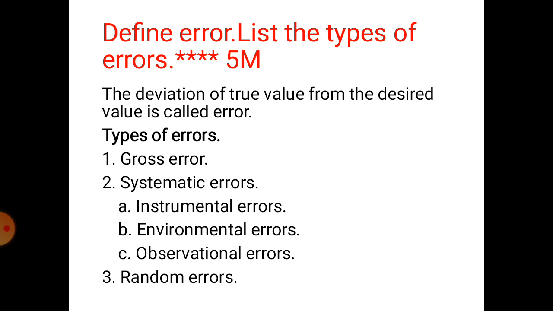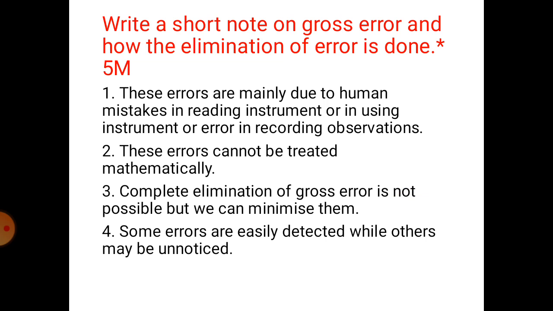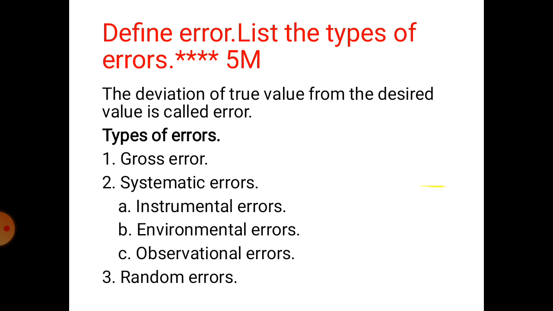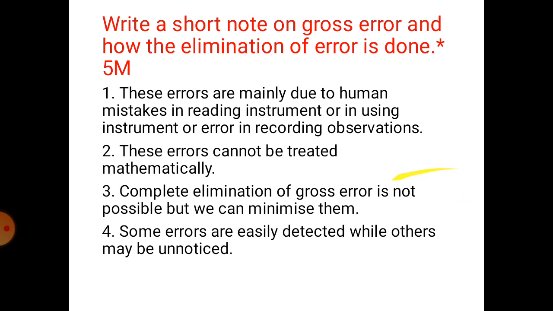Under systematic we have three types, that is instrumental errors, environmental errors, and observational errors, and third one is random errors. This question has been asked 4 times in the last 8 exams, which carries 5 marks. This is very easy and very important from the exam point of view.